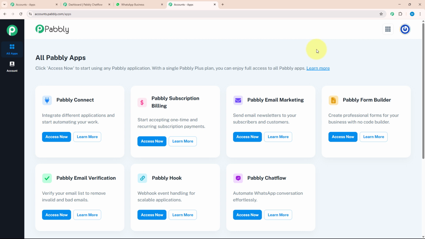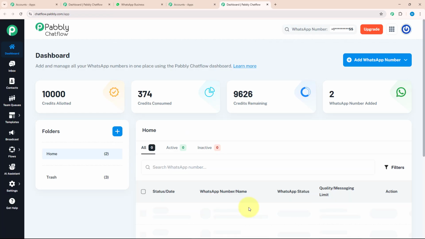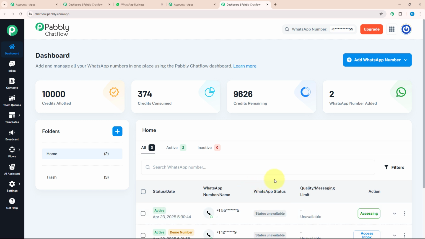After signing in, you will be on the All Pabbly apps page. Here you can see there are 7 different applications, out of which today we are working on Pabbly Chatflow. I will click on the Access Now button. After clicking on the Access Now button, you will be redirected to the dashboard page. Here you can add and manage a WhatsApp number from one place without opening WhatsApp separately. And if you want to add your WhatsApp number, you can click on the Add WhatsApp Number button, which is given on the top right corner.